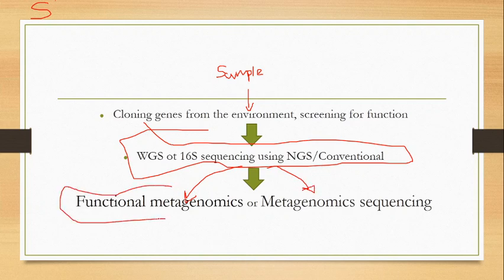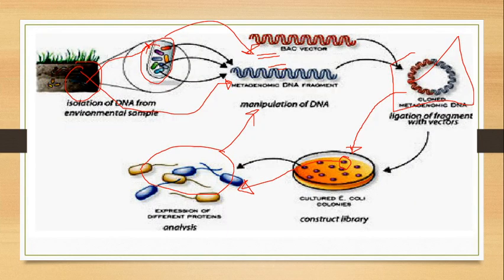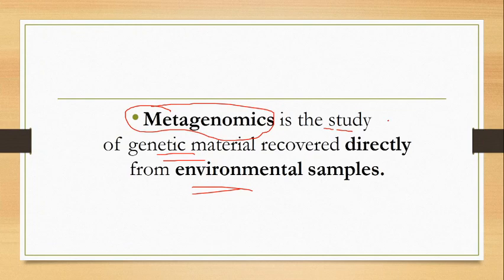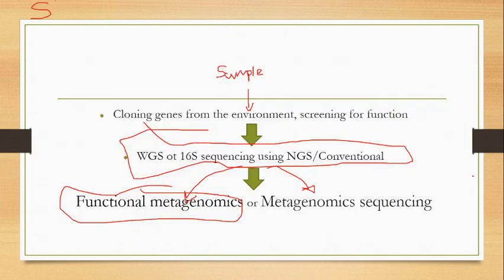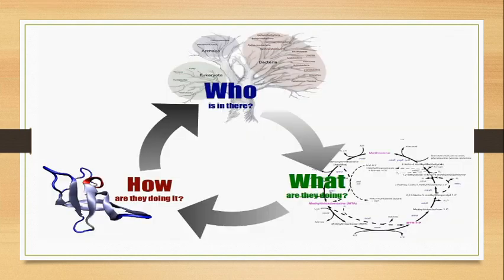In functional genomics, we insert the gene into a bacterial artificial chromosome, then those vectors are inserted into the host, and we construct the library and identify the function. In metagenomic sequencing, we just read the sequences and find out which unique sequences are present. If those unique gene sequences are present, that means a different kind of microorganism is present.